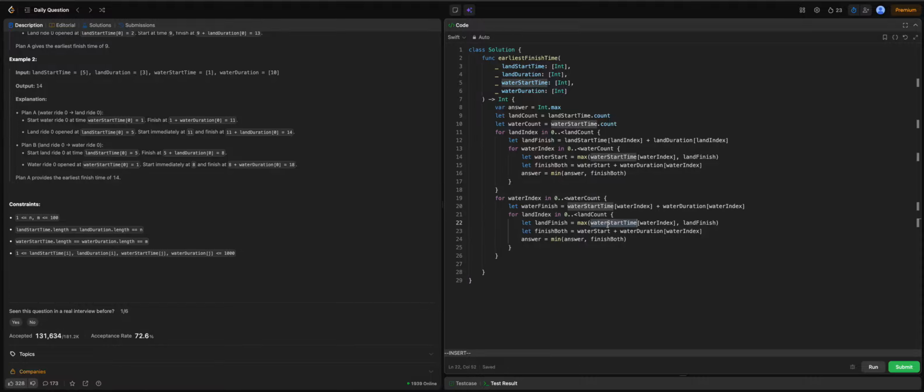Yep, and maybe land start time and water finish, and that would be the time, which is supposed to be the land duration. We are supposed to use the land index. Finish boat, answer, return the answer.